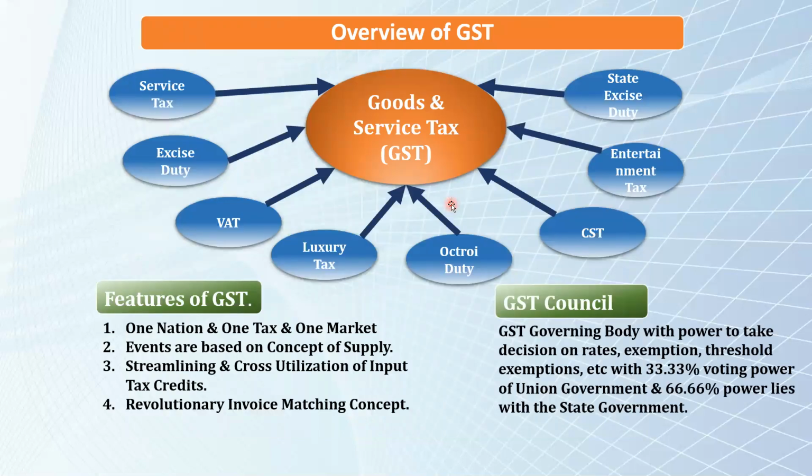Again, coming to the old slide, features of GST. Next is revolutionary invoice matching concept. This we will discuss in coming slides. GST Council, the GST governing body, is the body with powers to take decisions on GST rates, exemptions, threshold exemptions, etc. Voting power is 33.33% with the state governments and 66.66% with the central government. Union Finance Minister is the chairman of this GST Council.